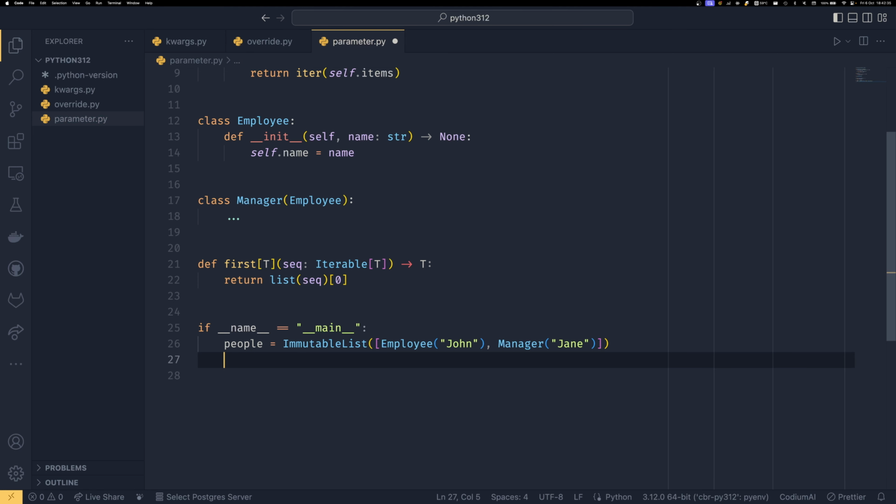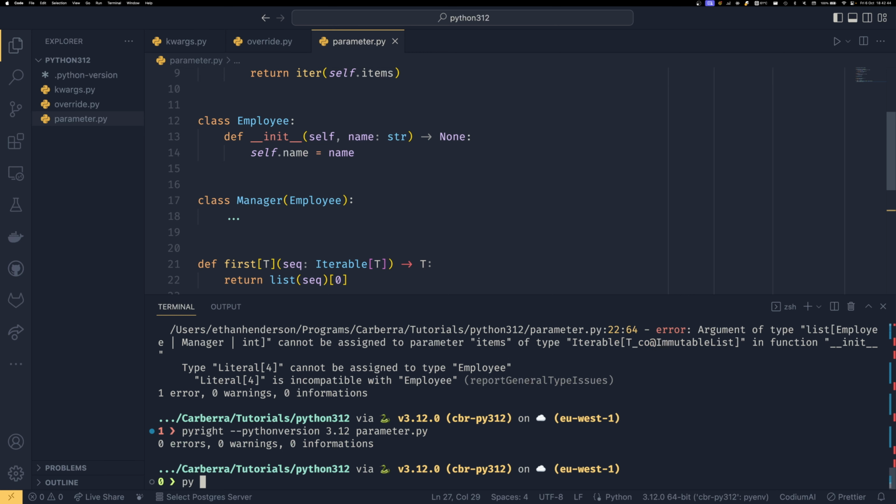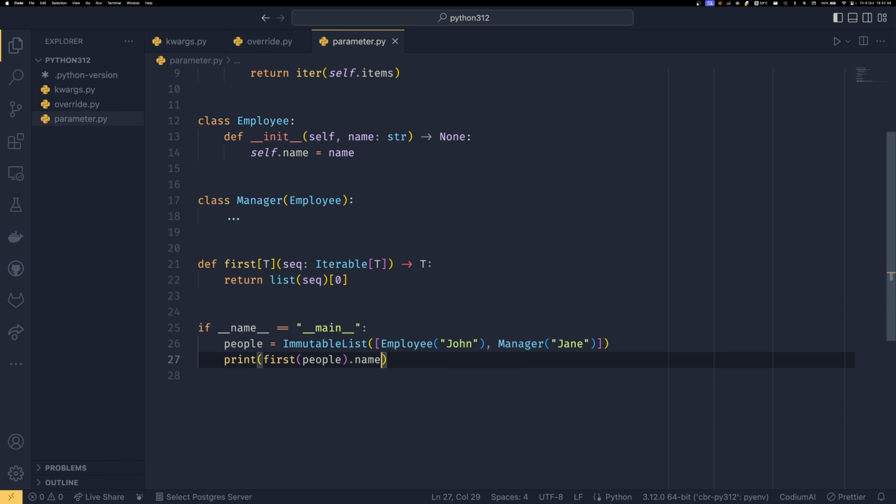So if I were to do print first people dot name like this, we'll see that we get no errors, and we also are able to get the first one in the list, which is John in this instance. We can also bound or bind this here. So we can say that we need it to be a list of employee only.